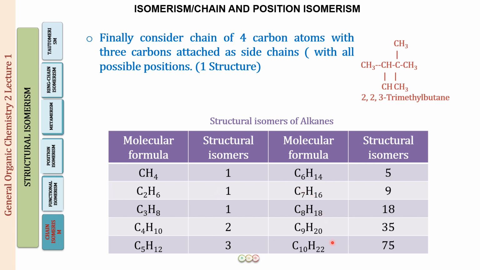But you should remember all these numbers of structures which are possible from carbon number 1 to carbon number 10. These can be asked as an MCQ in the examinations, that for C10H22 how many structural isomers are possible. Generally it is up till C7H16 that a question can come, but still you just remember these three more, how many structural isomers are possible for carbon number 1 to carbon number 10 for the homologous series of alkanes. All right, so this is what is important over here. Now the next thing that we will be learning is the isomers for the alkyl radicals. That is also very important for you to understand.